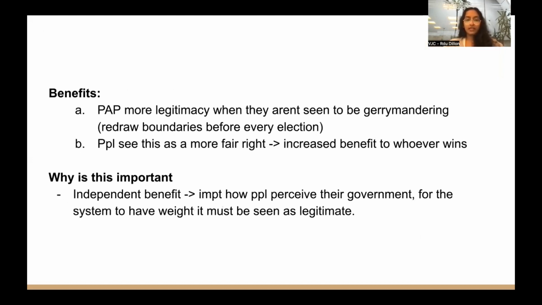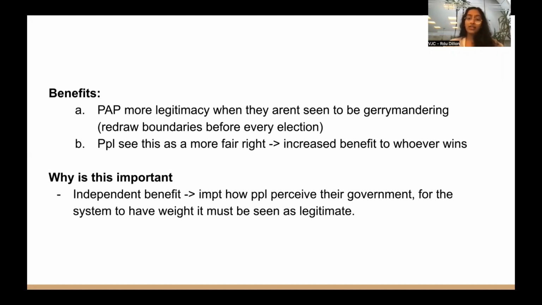So yeah, two benefits here. The incumbent party would get more legitimacy when they aren't seen to be gerrymandering by redrawing the boundaries for GRCs in every election. The impact is that people are likely going to be able to see this as more of a fair fight. So this confers a benefit to whoever wins. And it also, I guess, takes away lines of rhetoric that parties can use, for instance, i.e. maybe that they're not winning seats because it's unfair. So when the system is obviously fair, I think it improves the quality of politics as a whole.